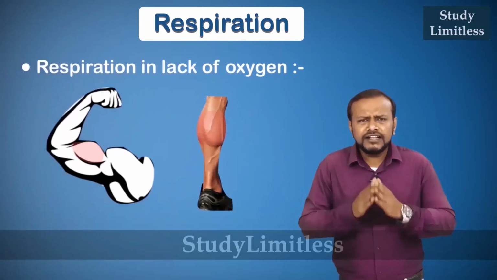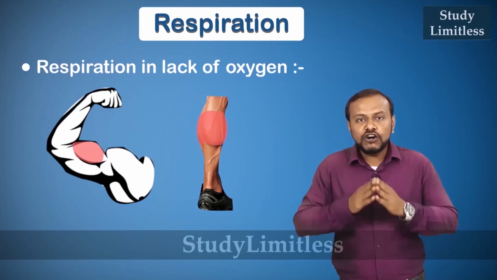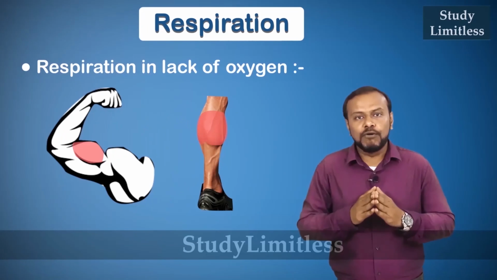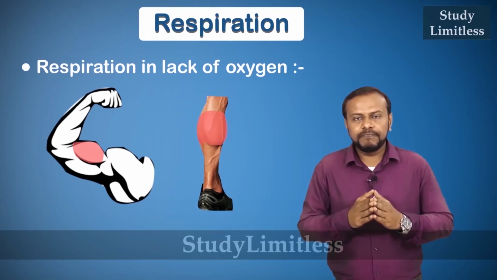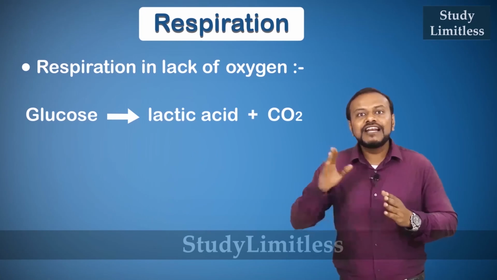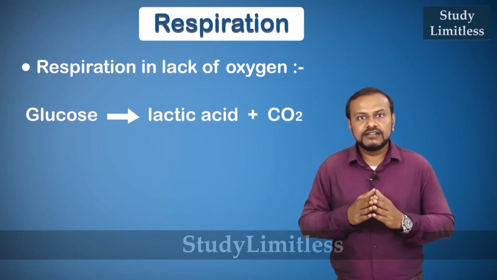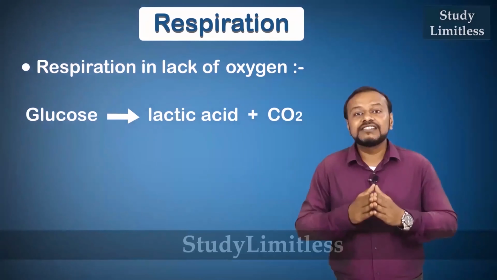Another type of respiration occurs in the lack of oxygen, that is, when oxygen is not present in the right amount. This takes place in the muscle cells of our body. During this, glucose is broken down into lactic acid and carbon dioxide. This lactic acid results in muscle cramps.